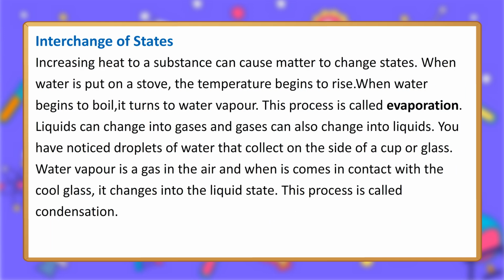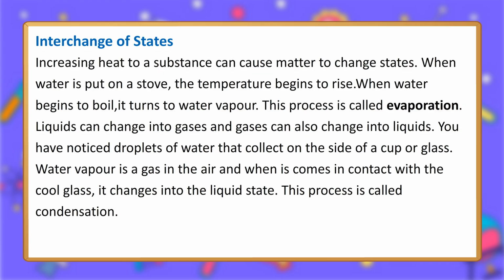Increasing heat to a substance can cause matter to change states. When water is put on a stove, the temperature begins to rise. When water begins to boil, it turns to water vapor. This process is called evaporation.